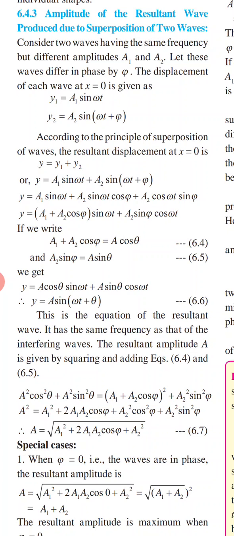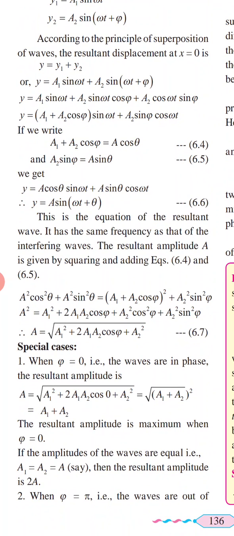Now amplitude A can be calculated by squaring and adding equations 6.4 and 6.5. So what is this addition? A² cos²θ plus A² sin²θ, which is equal to 1. So that will be your A² is equal to (a1 + a2 cos φ)² plus a2² sin²φ. Now A² is equal to what? a1² plus 2a1a2 cos φ plus a2² cos²φ plus a2² sin²φ. So sin² plus cos² is equal to 1, so it will be a1² plus 2a1a2 cos φ plus a2².